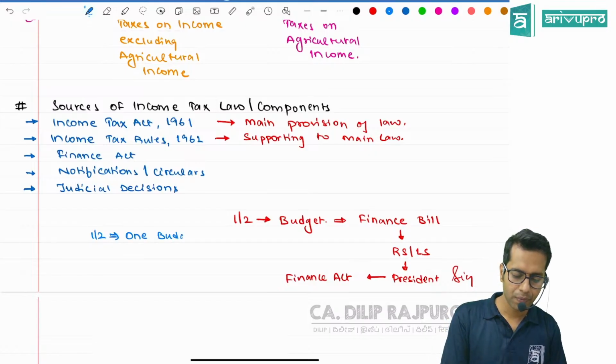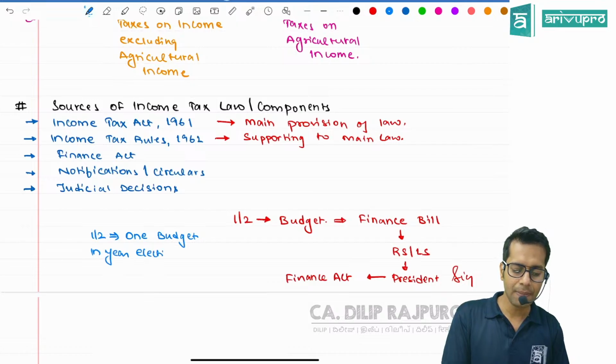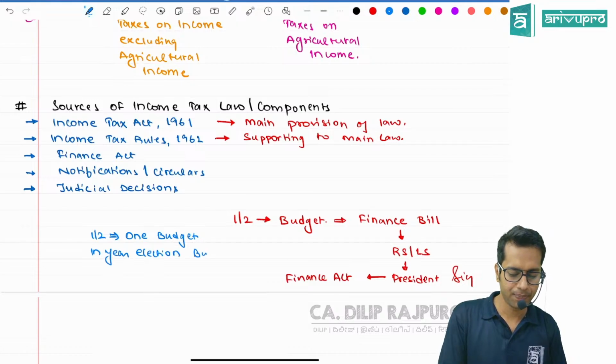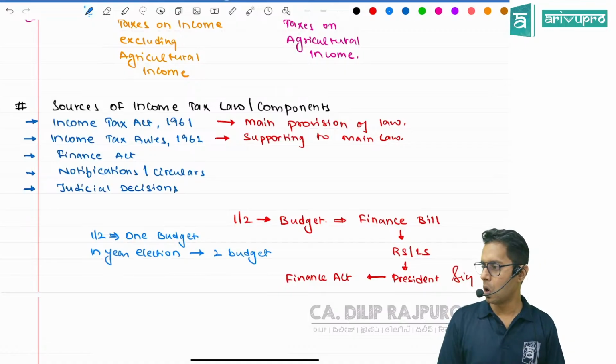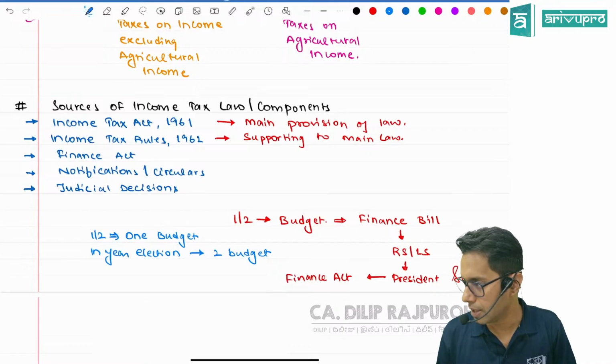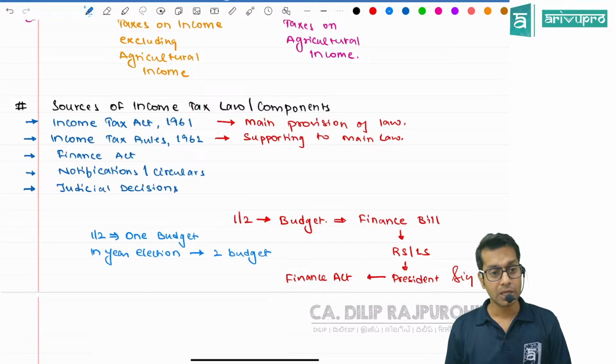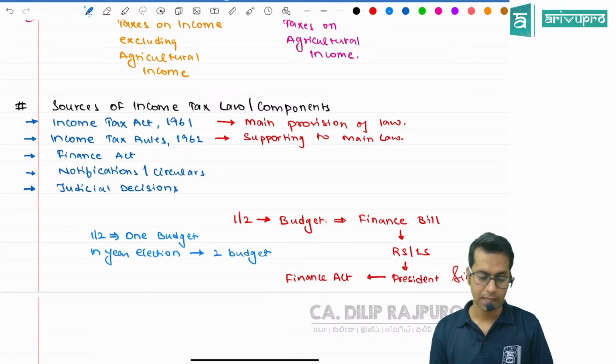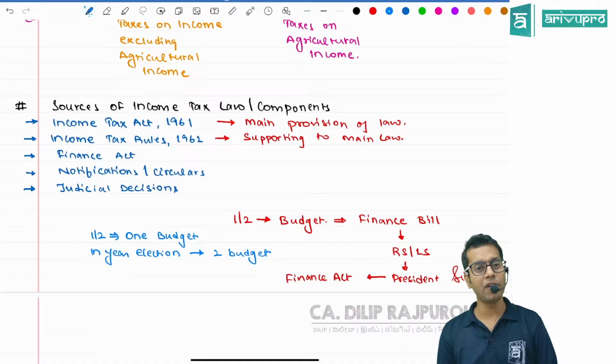But in the year of election, there will be two budgets. See, normally how many budgets will happen every year? Normally there will be only one budget every year. But in the year of election, there will be two budgets. Sir, why in the year of election two budgets?